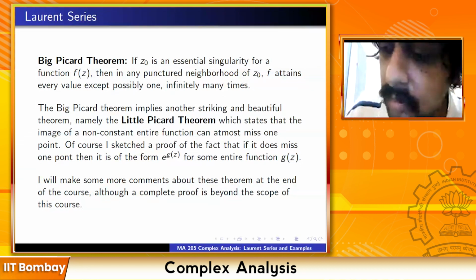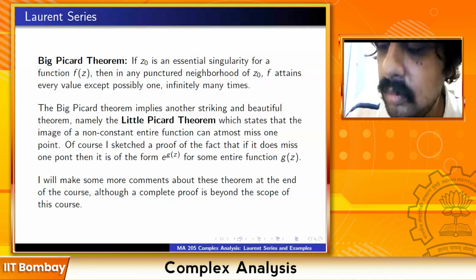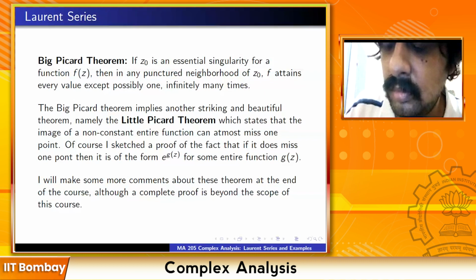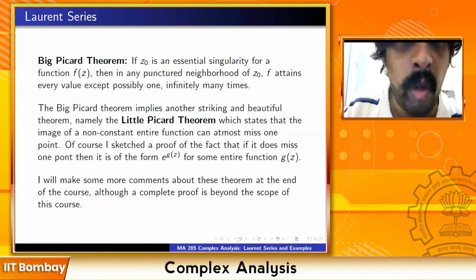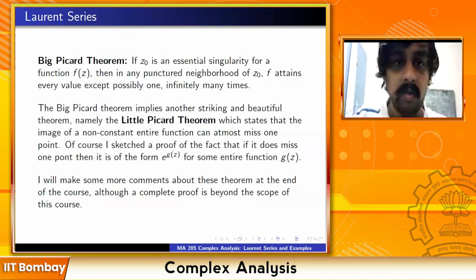Yeah. In the big Picard theorem, every value does not mean the function will take every real value, right? No, every value in the complex plane. We are only talking about that. If the function takes one value, then there are infinite points at which the function takes that value. Yeah. Okay, sir. Every value except possibly one, and infinitely many times.